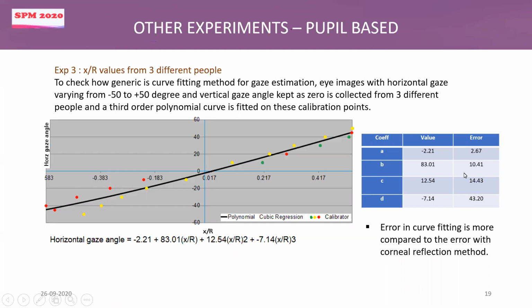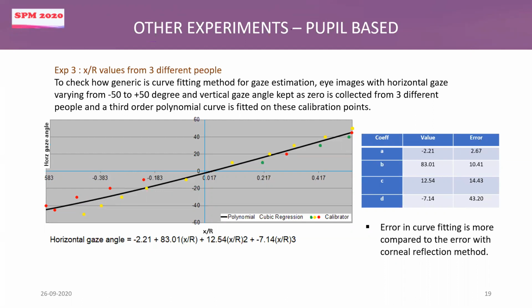And if you see the error values of the coefficients, these are much higher compared to the error values we got for the corner reflection based method. Now when I use these values and calculate the gaze angle for persons A, B, and C, we are getting almost 4-degree error with the pupil based method.